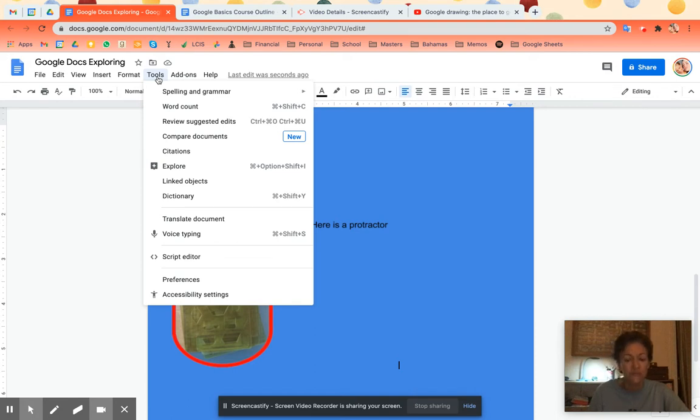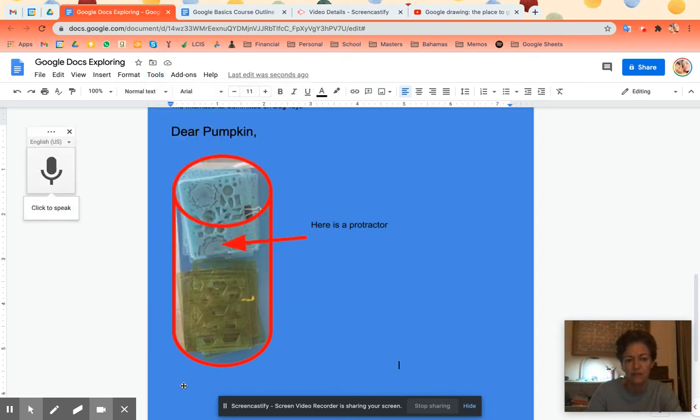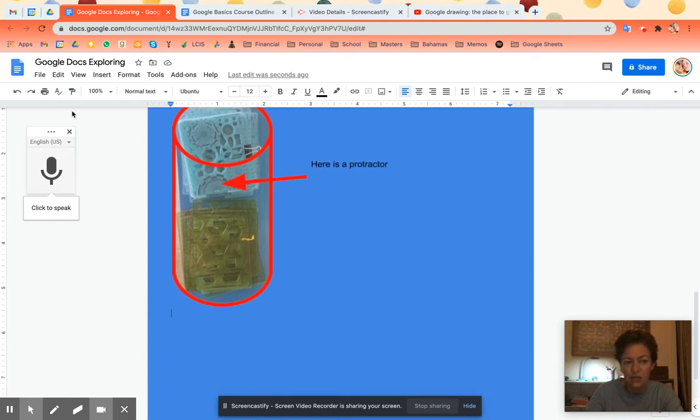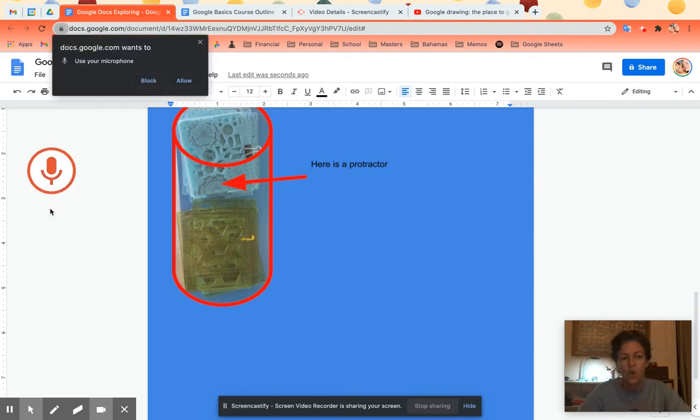Google has really come far with this one. So if you want to try voice typing, this is what you do when you say to your phone, hey Siri or hey Google, or something like that. So if I click voice typing down here, you can see here, click to speak. So I'm going to speak. And you have to allow it to use your microphone.